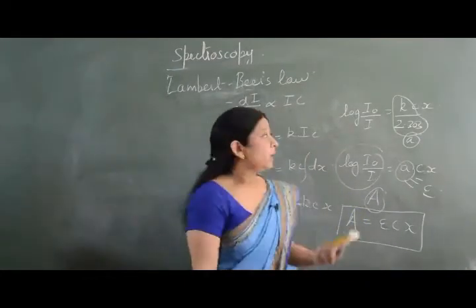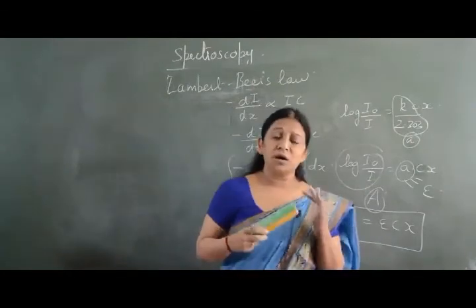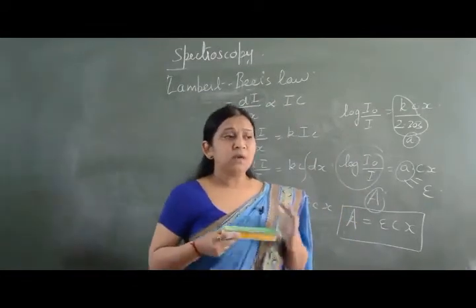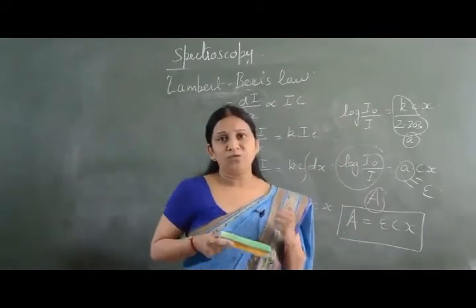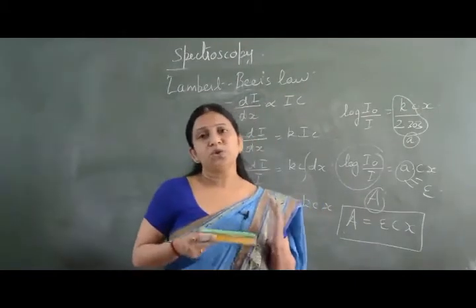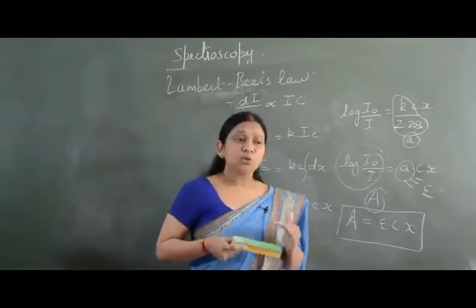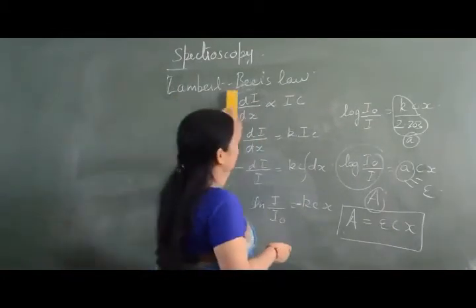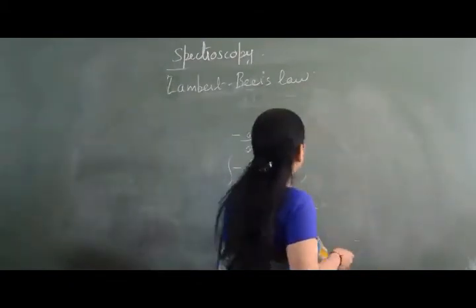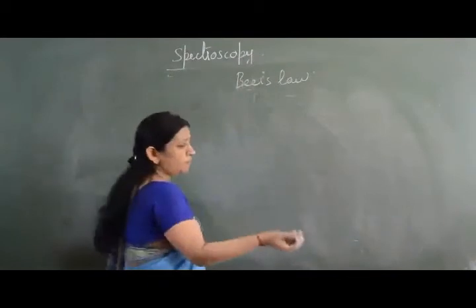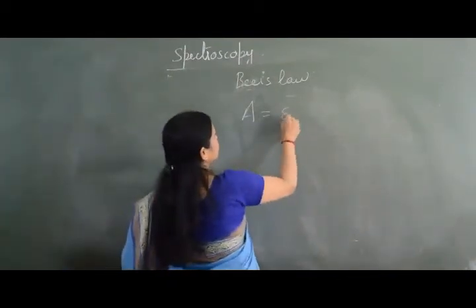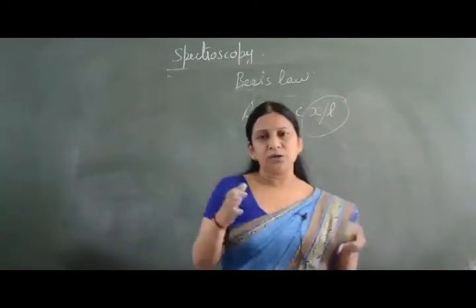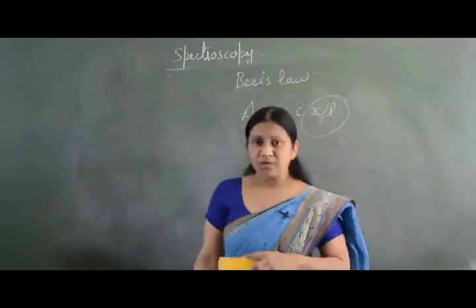Beer's law is that when a monochromatic light falls on a molecule, the rate of decrease in the intensity of the radiation with the thickness of the absorption medium is directly proportional to the intensity of incident light and concentration. So this is the whole law. Written simply, Lambert-Beer's law is A equals epsilon c x, where x, or sometimes L, is the path length or thickness.